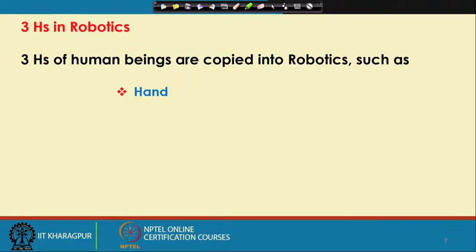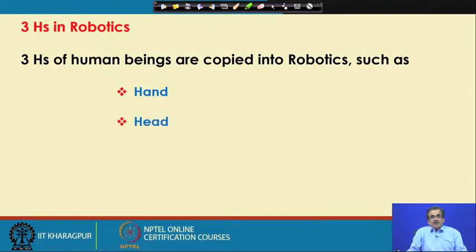Now, I am just going to define one concept which I have already mentioned a little bit: in robotics we try to copy 3 H's. These 3 H's are nothing but the hand, head and heart. That means we try to copy the hand of a human being in an artificial way in the form of a manipulator, that is the mechanical hand.